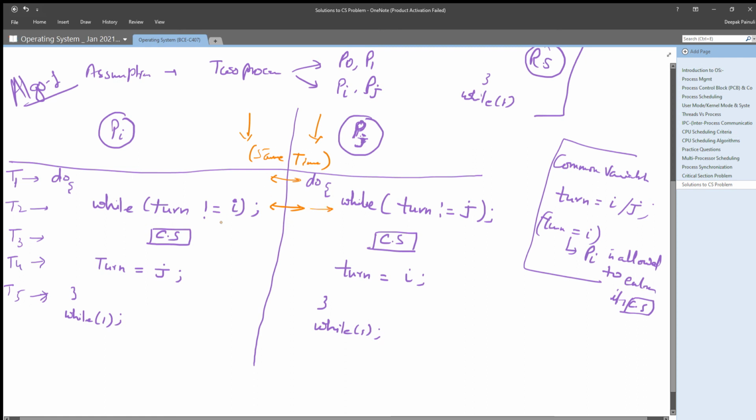this while statement, right? So if both are executing their statement, Pi is checking while turn is not equal to i. While turn is not equal to i, until turn is equal to i, you have blocked this process.